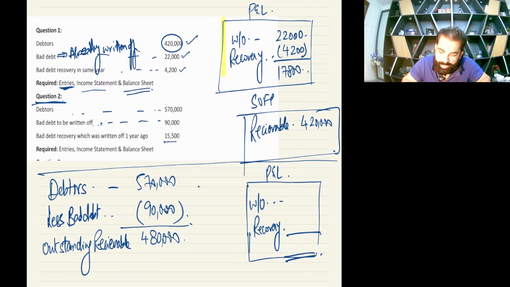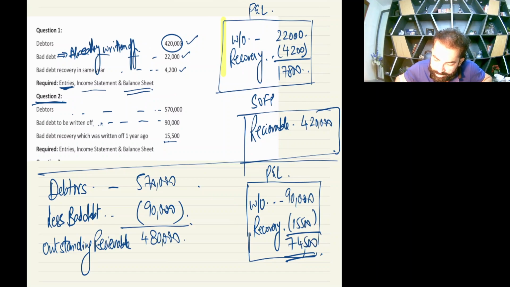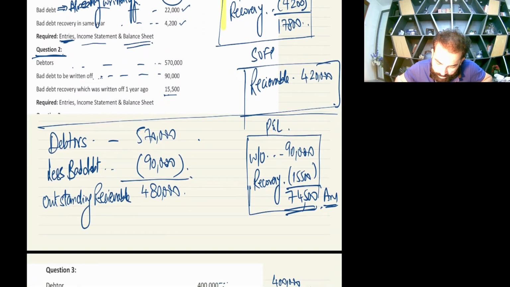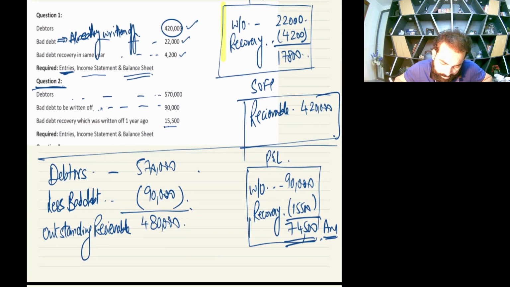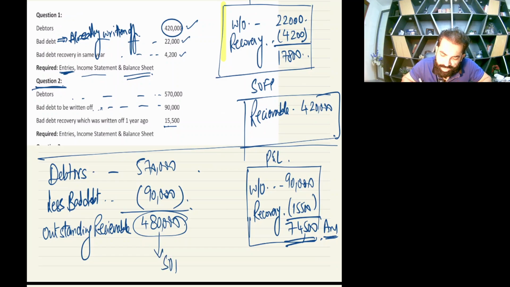So now first of all you need to make the P&L box. In the P&L box there will be a written off of 90,000. There is a recovery, which is your income. Always your income is 15,500. So this is going to be 74,500 is your net expense. One answer. And finally, in the SOFP, this thing will go. These are your receivables which will be reported in the SOFP at the year end.